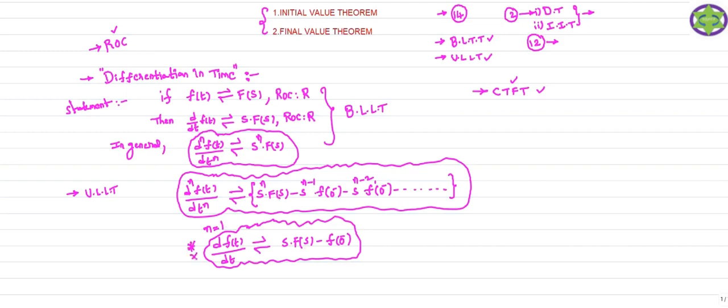You should keep this expression in mind, because our initial value theorem and final value theorem are entirely based on this equation only. We are going to derive the initial value theorem and the final value theorem based on this equation only. Now, when it comes to the initial value theorem, we are going to prove it. So this is your initial value theorem.